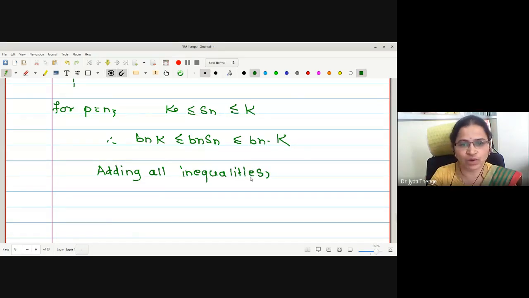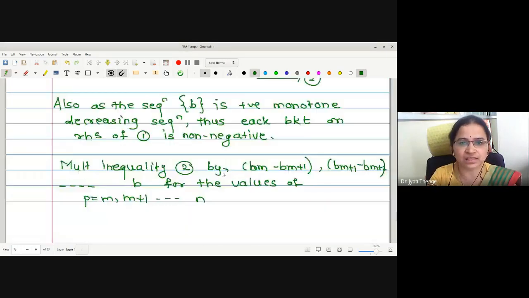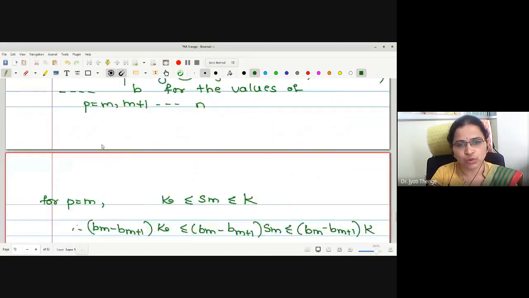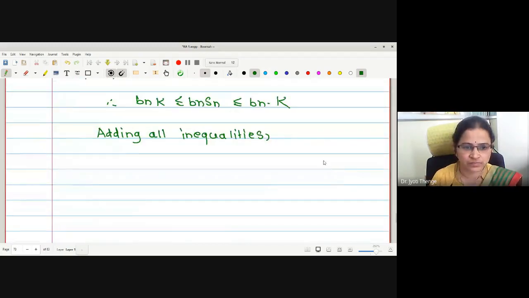What is the inequality? If I add all the inequalities, the middle term is nothing but summation b_r u_r, because we have constructed it like this. The middle term of the inequality is summation b_r u_r for r equals m to n. Only the left and right parts of the inequalities remain to be written. What is the left part?